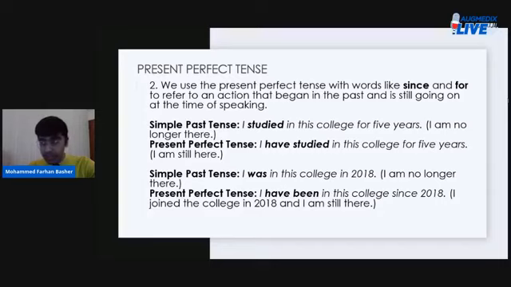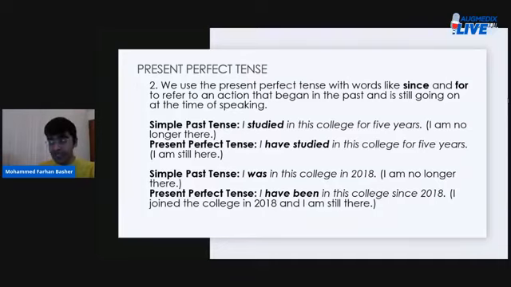In the first example, the sentence described in simple past tense says that I studied in this college for 5 years. When you say I studied in this college for 5 years, you clearly mean that you don't study in the college any longer, right? You used to study there and you completed your studies.